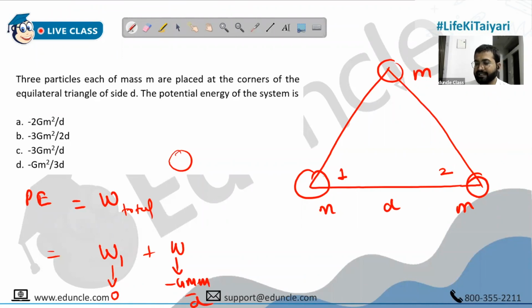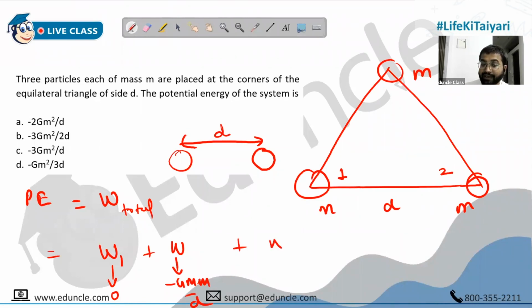Are you with me until here? Please tell me if not. When you brought the first mass, there was no work done. Now you brought the second mass. To bring the second mass, you did work. The work formula is nothing but minus GMM upon r. R is the distance between them, and that is basically d right now. So this is minus GMM upon d.